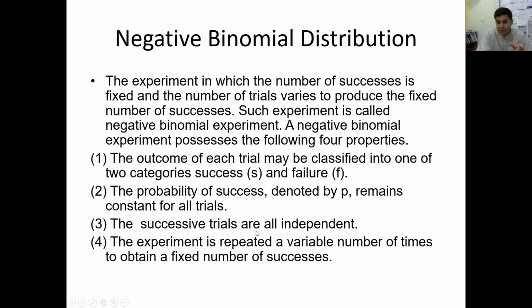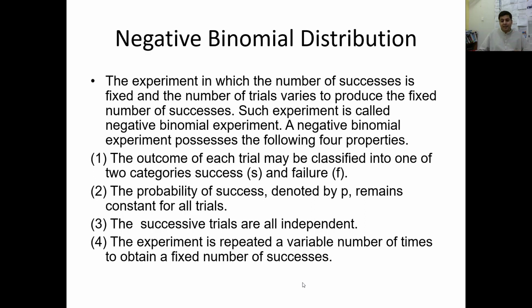The third property is also the same as the binomial distribution: the successive trials are all independent. Similarly, we have already discussed that all the trials in the binomial distribution will be independent. But the fourth one is a little bit different from the binomial. The experiment is repeated a variable number of times to obtain a fixed number of successes. This is the only property which is different from the binomial distribution. They will mention in the question that you will repeat a variable number of times to obtain a fixed number of successes.